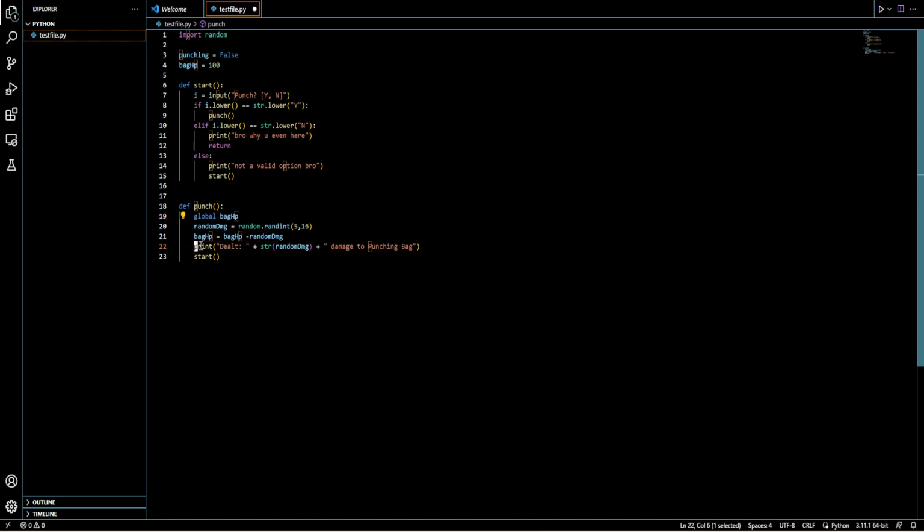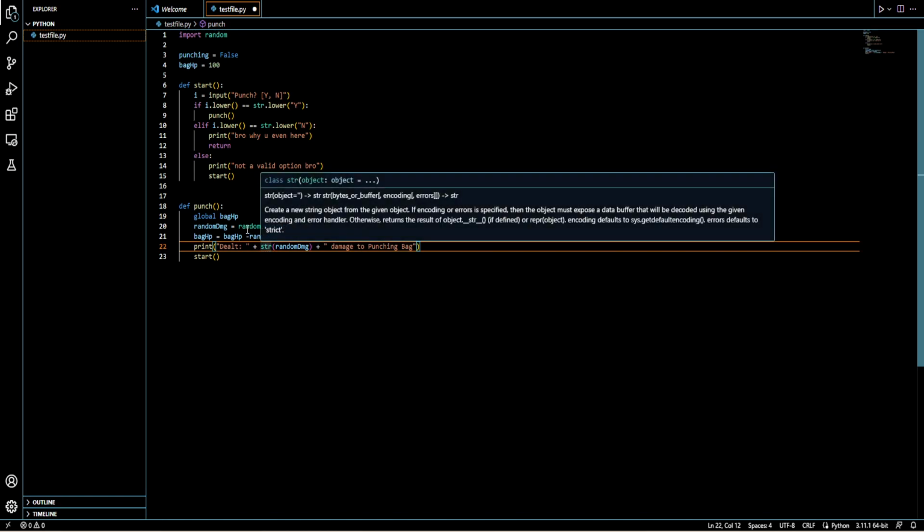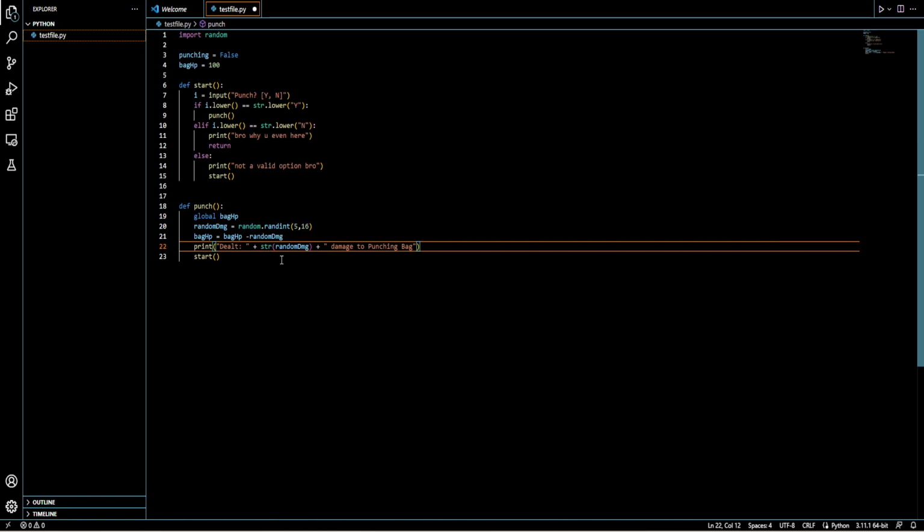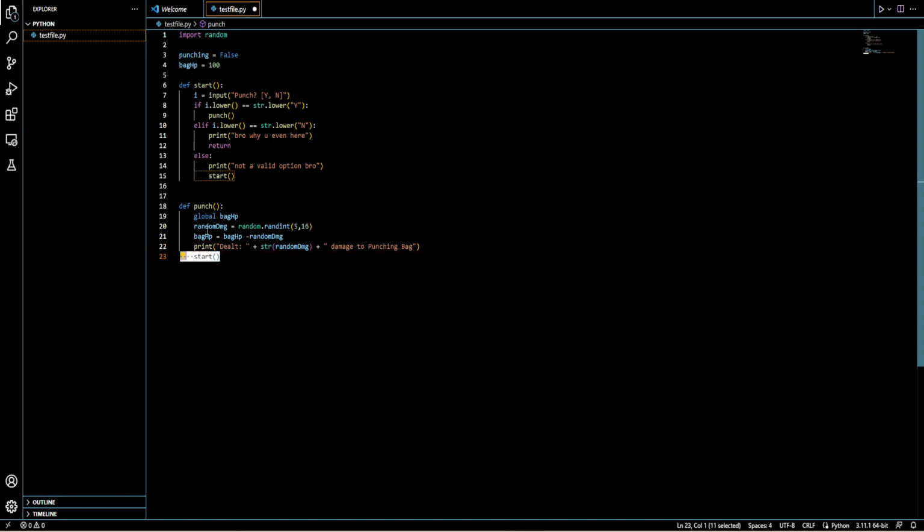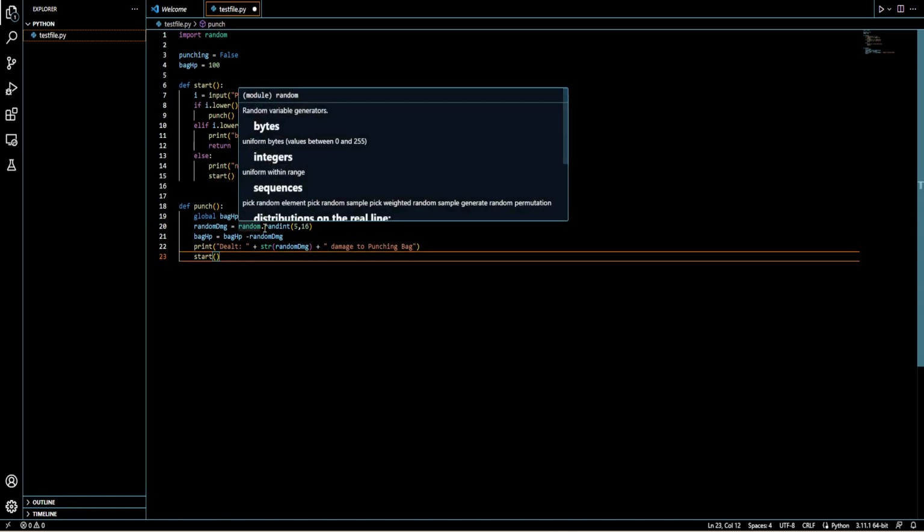Now we're going to go over to, it basically prints, oh, you dealt, obviously string, because it's a number, so we can't put it inside a string unless we make it a string. So we're converting it to a string. Dealt random damage to the punching bag. And then it will go back to here where it will give us the thing.